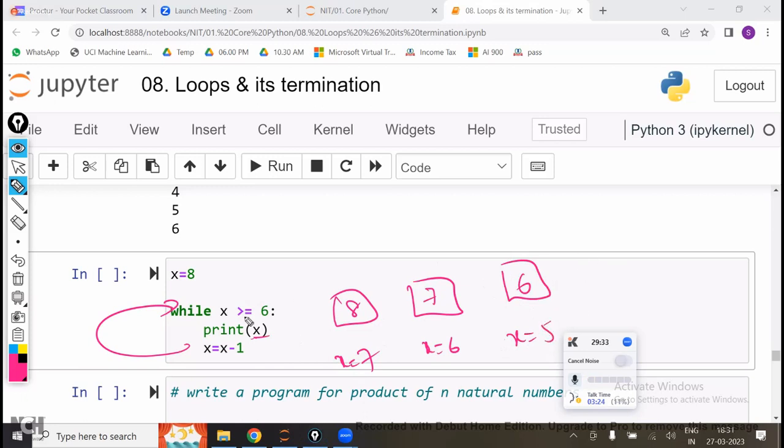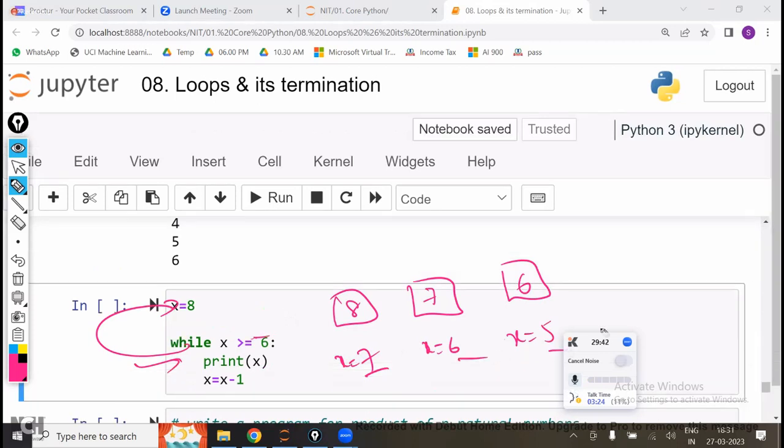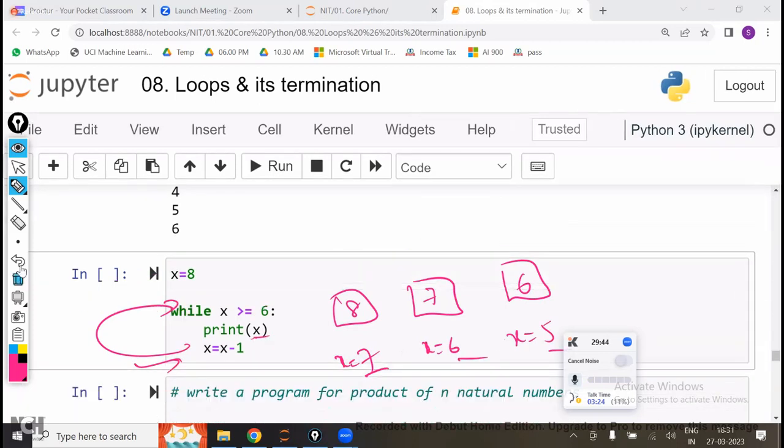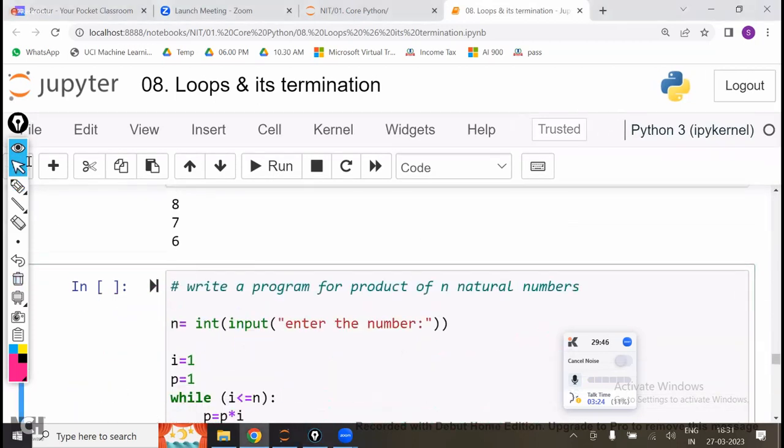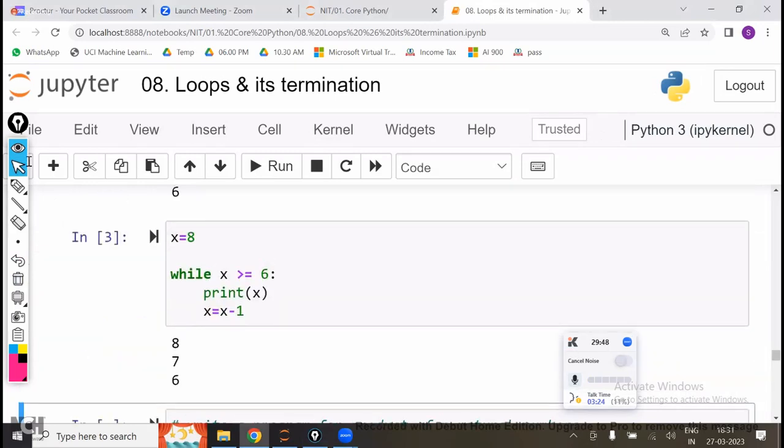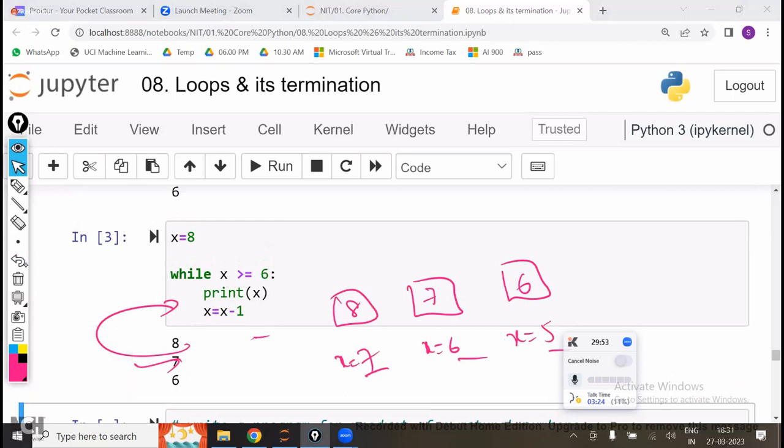Now is 5 greater than or equal to 6? Condition failed, so it will come out of the loop. Out of the loop, nothing is there. So it is going to print 8, 7 and 6. This is the answer of this code. Whatever 8, 7, 6 is there, it is going to print. Is that clear, guys?